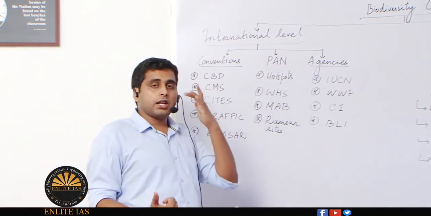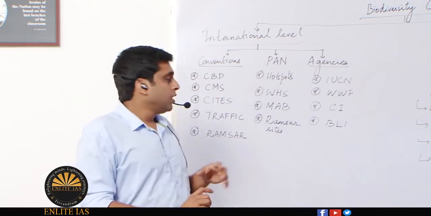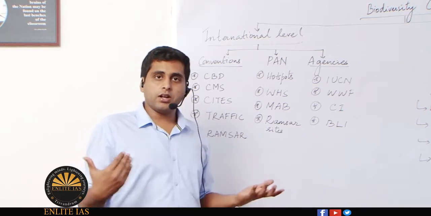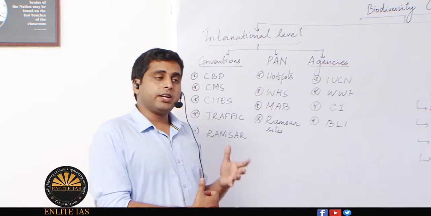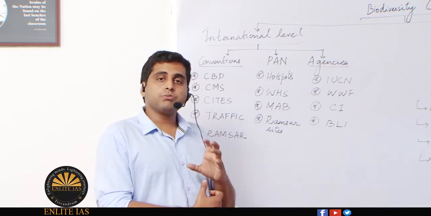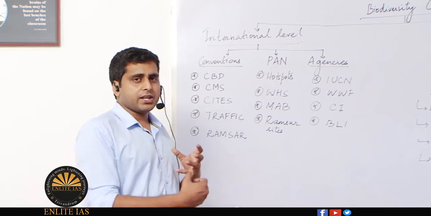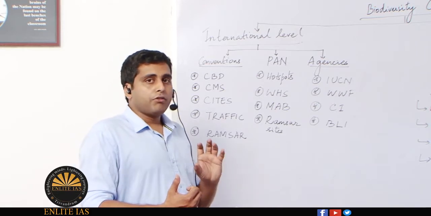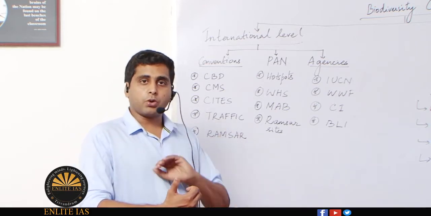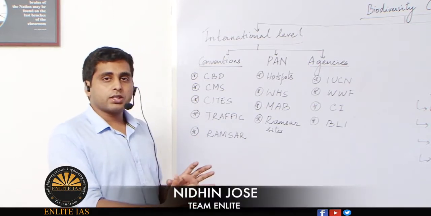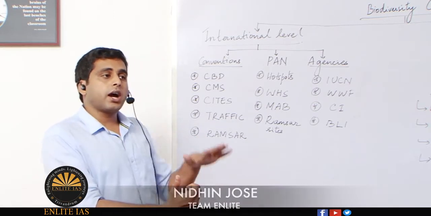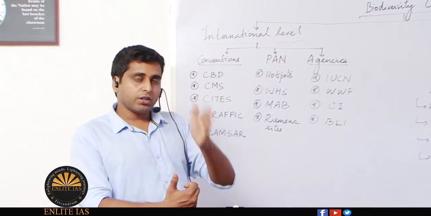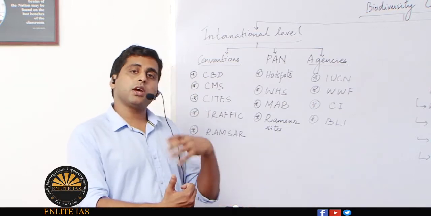Then comes the protected area networks. This term will be something new to you, but the protected area network is a general concept. I can define it as the areas which have some sort of specialized protection. It is defined by IUCN, and there are several categories also. But what we need to know is that for some reason, some areas across the world are being protected. Those are called protected area networks, and these areas are connected under this kind of convention or by a mother organization or a controlling organization. That is why they are called networks.